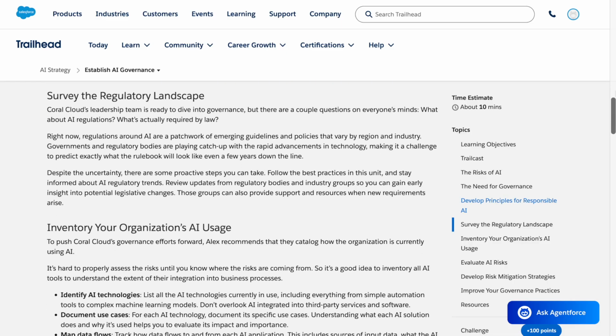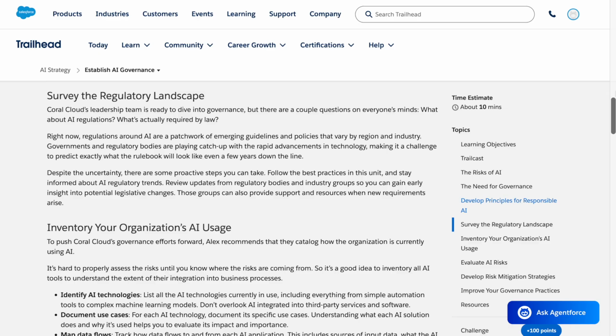Survey the regulatory landscape. Coral Cloud's leadership team is ready to dive into governance, but there are a couple questions on everyone's minds. What about AI regulations? What's actually required by law? Right now, regulations around AI are a patchwork of emerging guidelines and policies that vary by region and industry. Governments and regulatory bodies are playing catch-up with the rapid advancements in technology, making it a challenge to predict exactly what the rulebook will look like even a few years down the line.